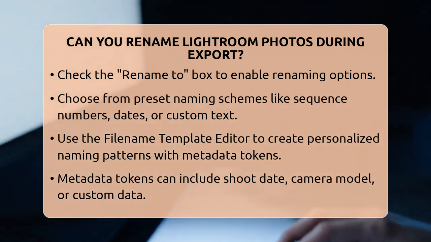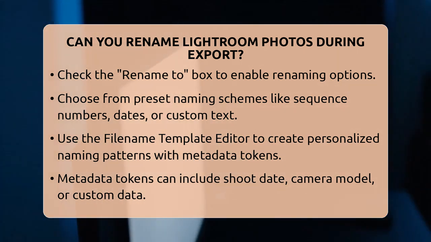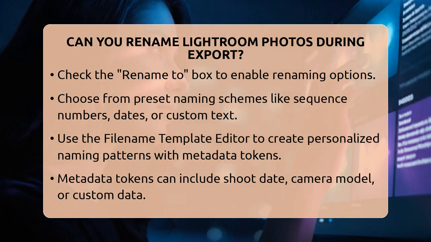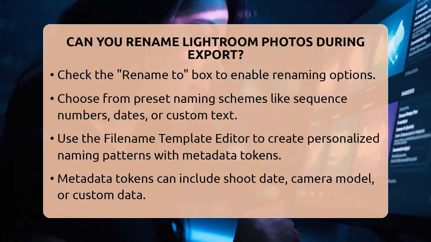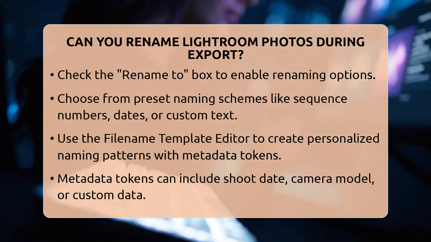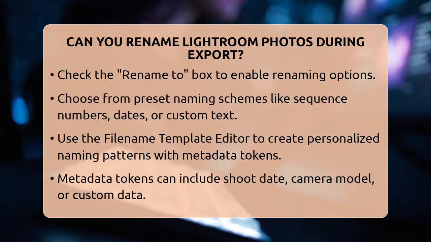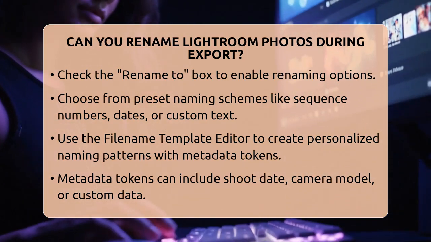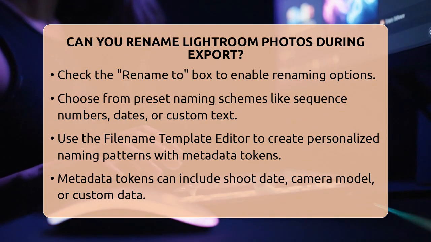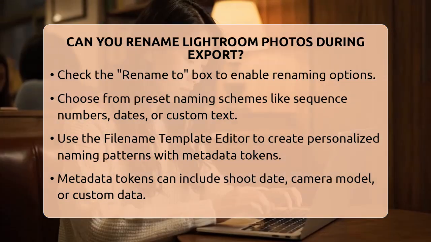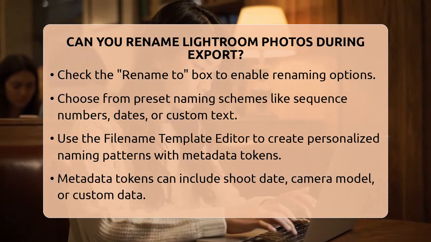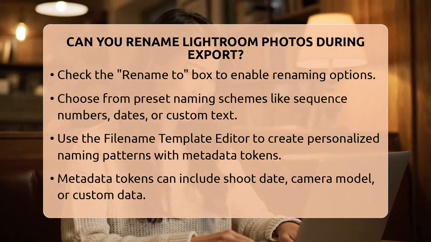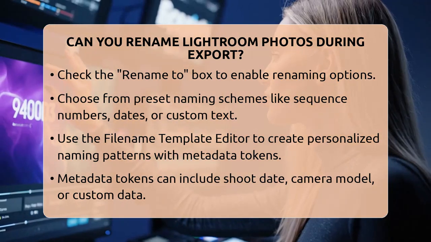If none of these fit your needs, you can click on the File Name Template Editor. This tool lets you create your own naming pattern using metadata tokens. These tokens pull information from each photo, such as the shoot date, camera model, or any custom data you add. For example, you could create a template like Wedding 2-0-5-10-7 hash, which would produce file names like Wedding 2-0-5-10-7-0001.JPG, and so on.